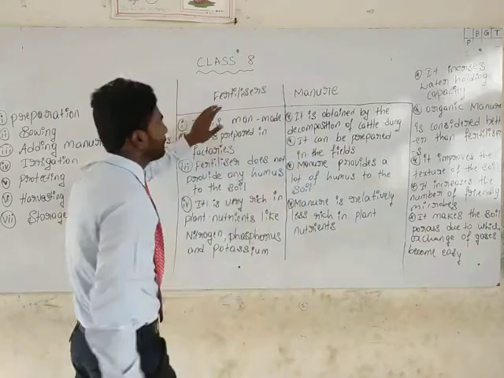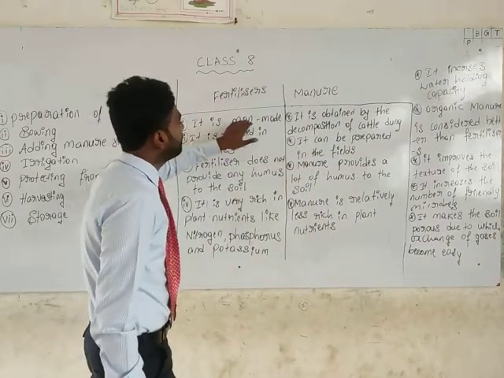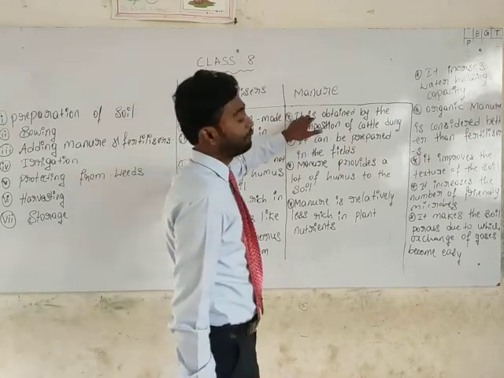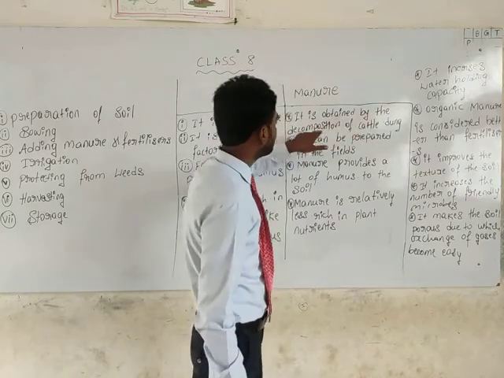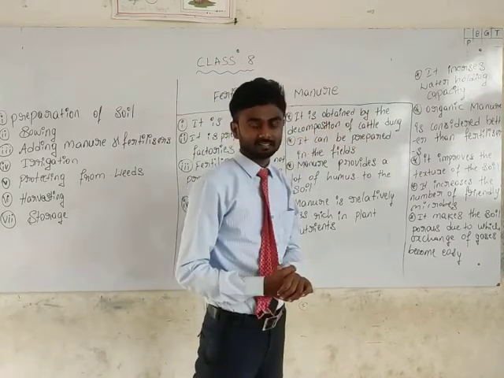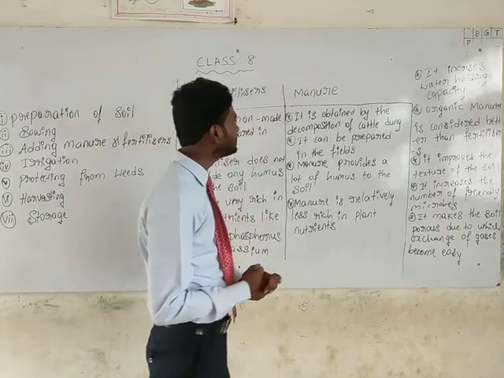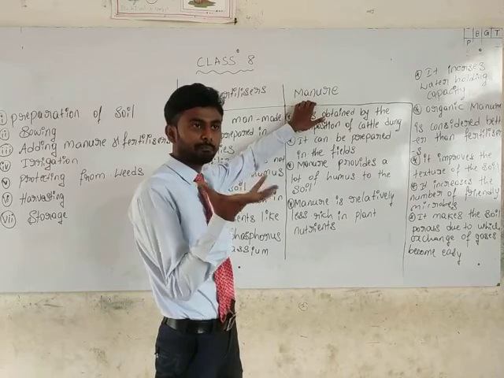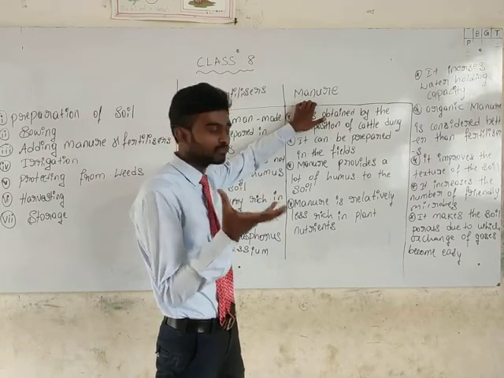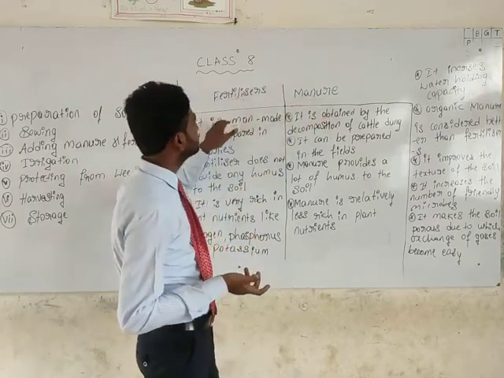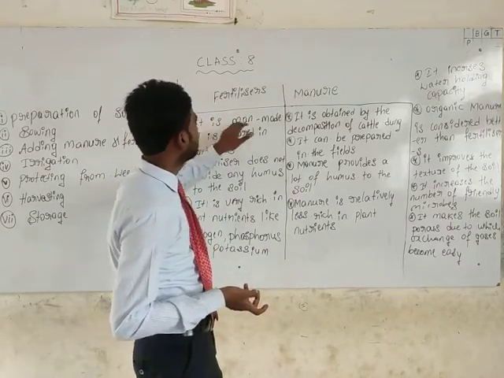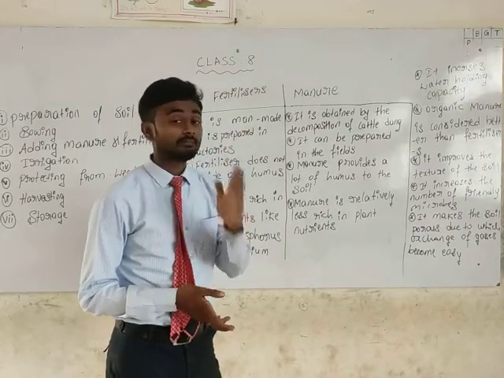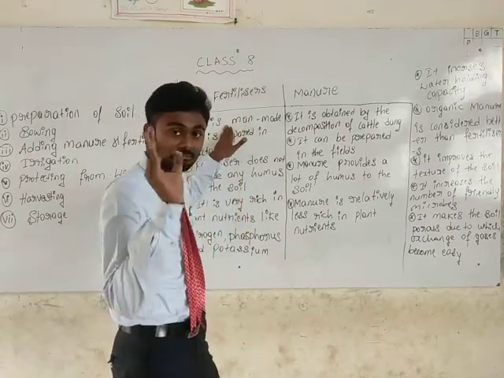First of all, fertilizer is a man-made thing, but manure is obtained by the decomposition of cattle dung. In villages, you can say manure is like cow dung, yes or no? That is manure. But fertilizer is made by man. Fertilizer is a man-made thing.